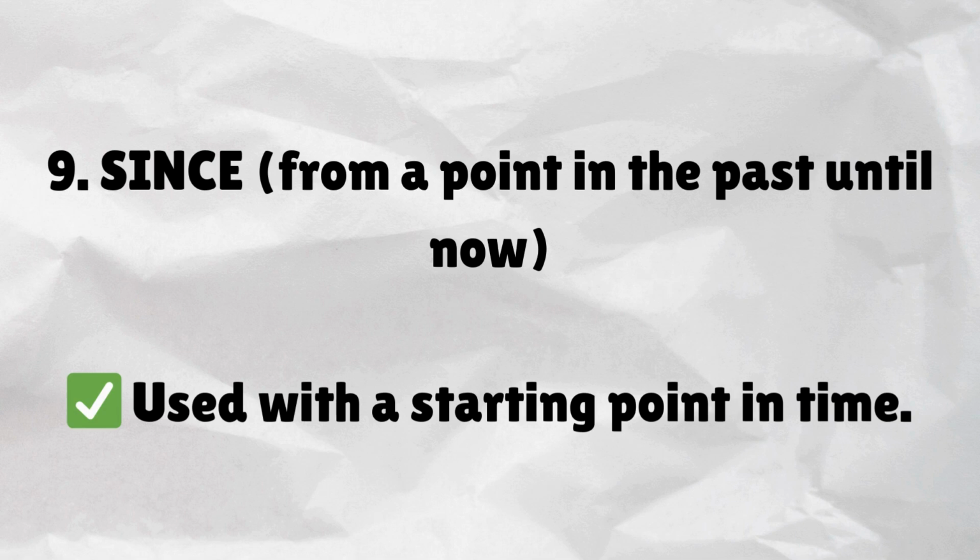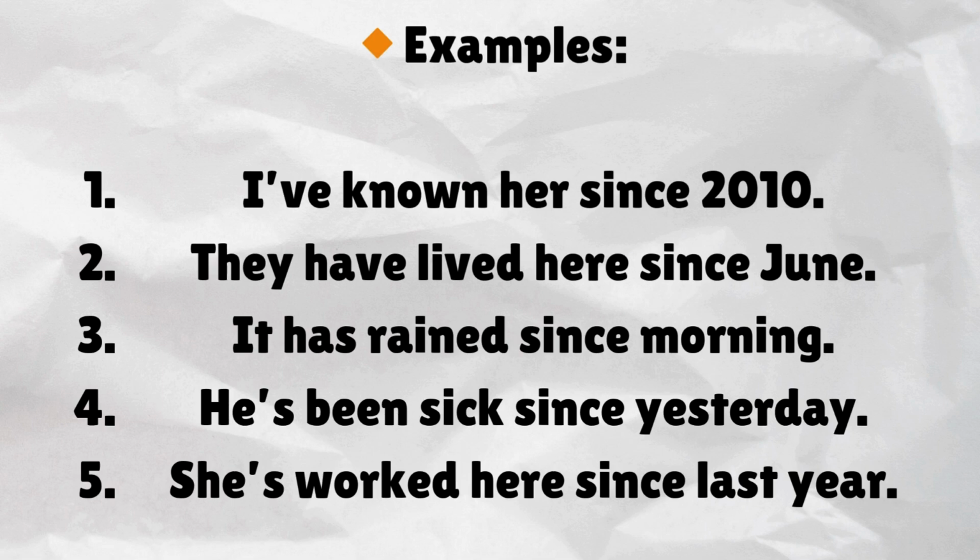Used with a starting point in time. Examples: I've known her since 2010. They have lived here since June. It has rained since morning. He's been sick since yesterday. She's worked here since last year.